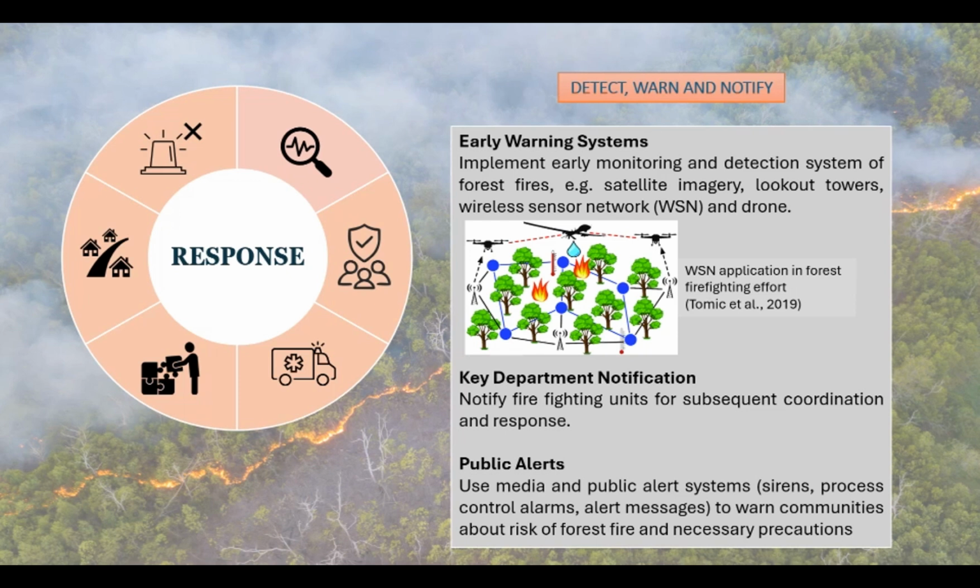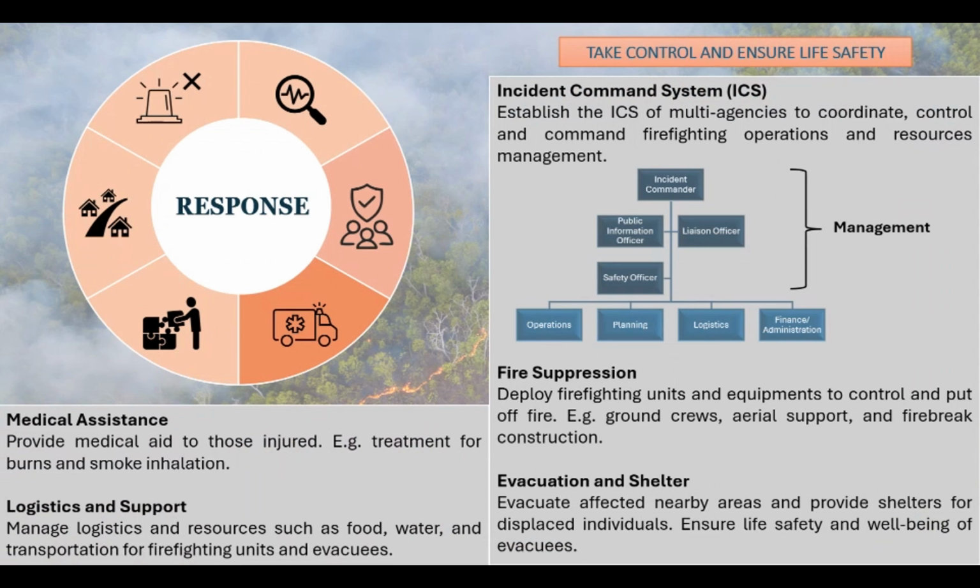Under detect, warn, and notify, early warning systems such as satellite imagery, lookout towers, and technologies of wireless sensor network and drone are implemented. Then, notification is sent to firefighting teams for subsequent coordination and response. Media and public alert systems are also utilized to inform the communities on the risk of forest fires and necessary precautions. The next steps of taking control and ensuring life safety rely mainly on the establishment of the Incident Command System. The Incident Command System, or ICS, is responsible to coordinate fire suppression, evacuation and shelter, medical assistance, and logistics and support.